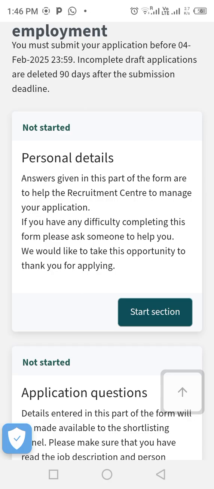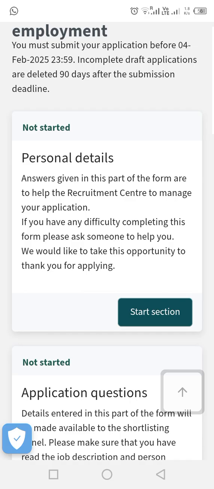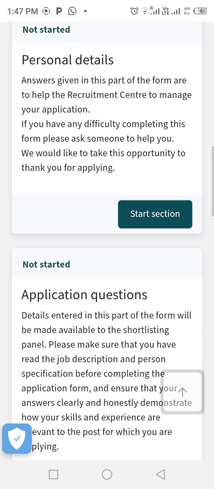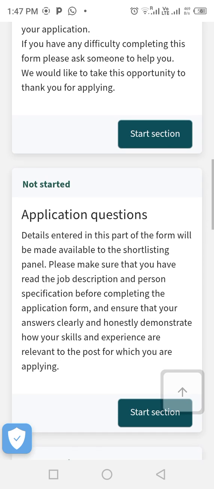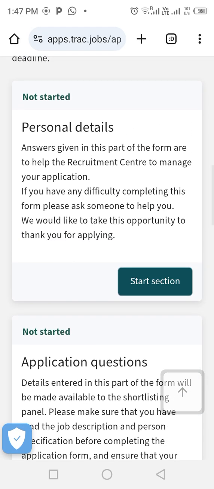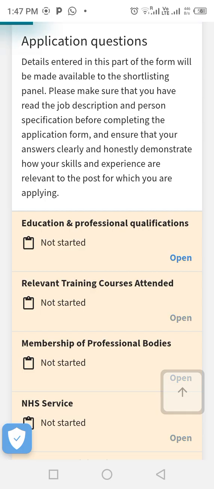So this is the personal details section, where you will input your name, your email, your phone number, and many other things. After that, you have the application questions. Start this section and open it.